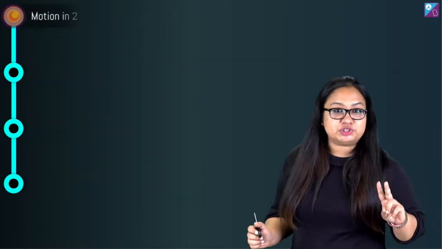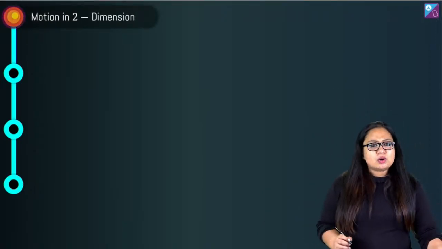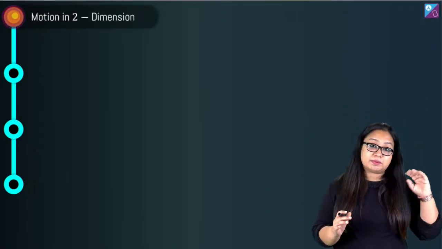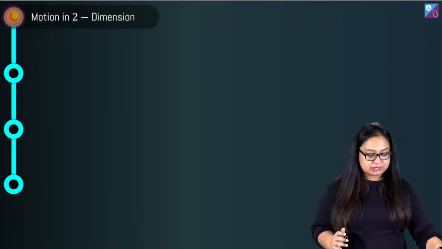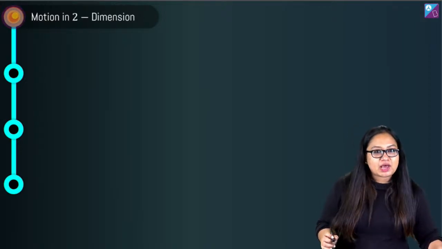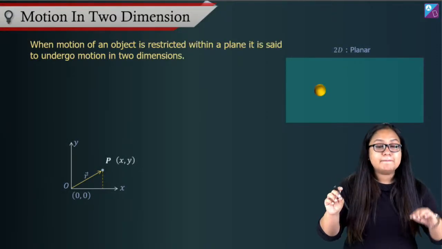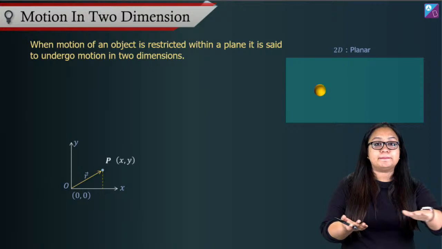Motion in two dimensions. We have understood the basics of motion in one dimension in the previous session, and we've understood the applications as well. In motion in two dimensions also, the basic parameters remain the same. It's just that now the motion is not happening along a straight line, but it is motion on a plane.